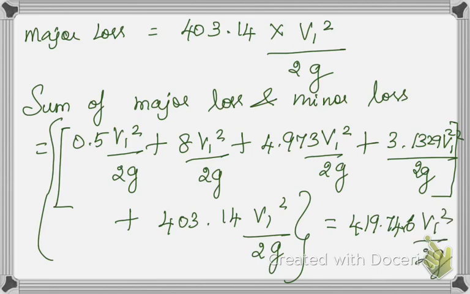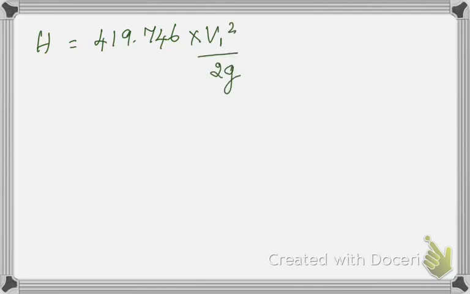So this will be equal to the difference in level of the water, that is the total loss will be equal to the difference H. Okay, that is what we have seen earlier. So H will be equal to 419.746 into V1 squared by 2g. Here our H value is given as 16, so I can directly substitute 16.